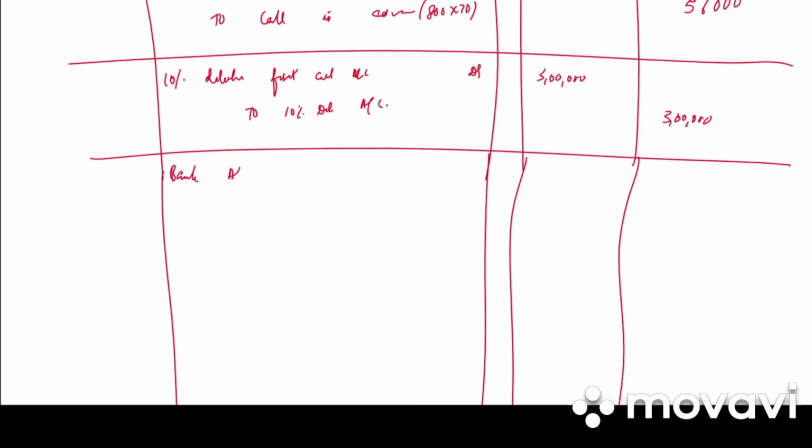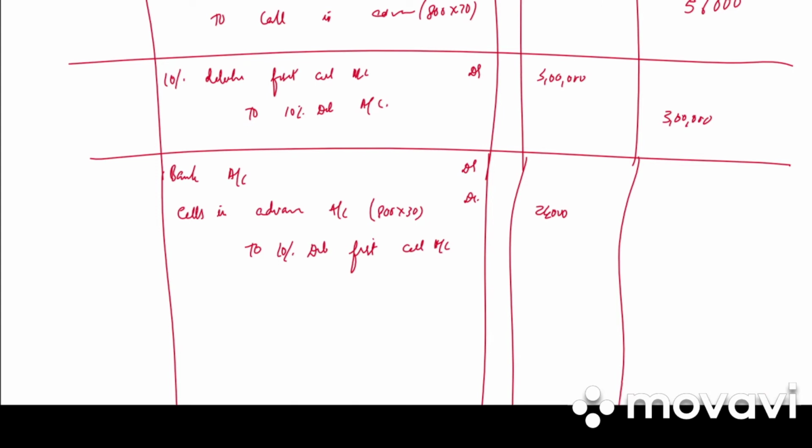Next we have bank account debited, calls in advance account debited to 10% debenture first call account. So how much will be calls in advance? 800 into 30 is for first call, 24,000.